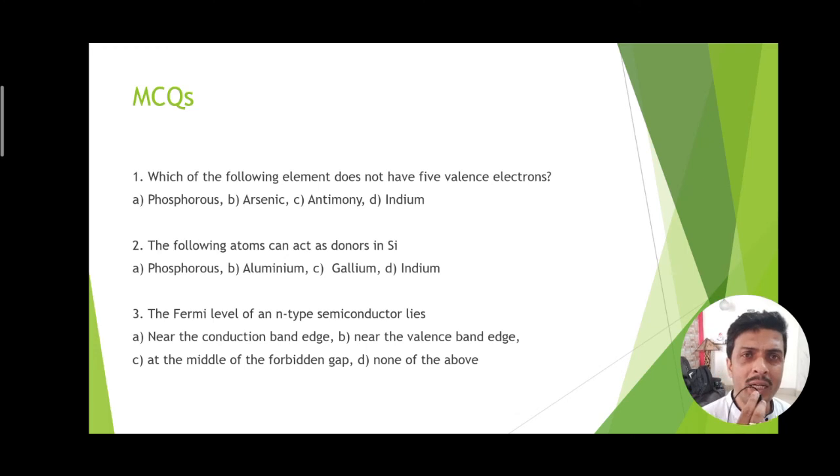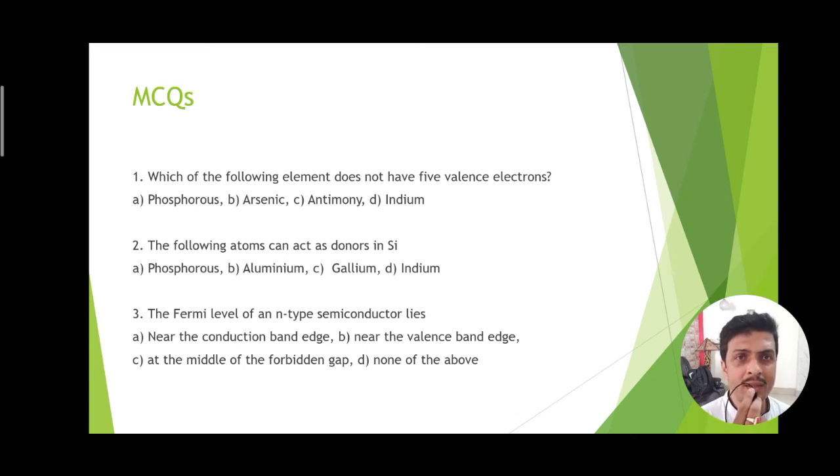There are a few multiple choice questions. The first is: which of the following elements does not have 5 valence electrons? Here the examples given are phosphorus, arsenic, antimony and indium. We know indium is a trivalent element, so it does not have 5 electrons in its valence band.